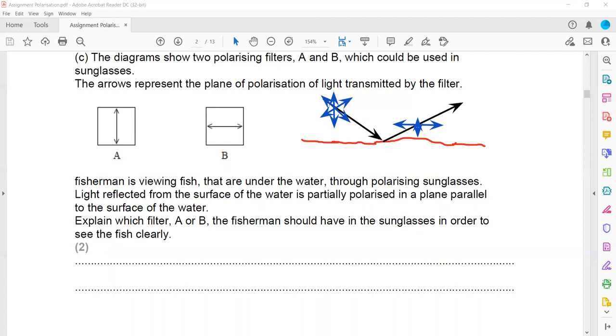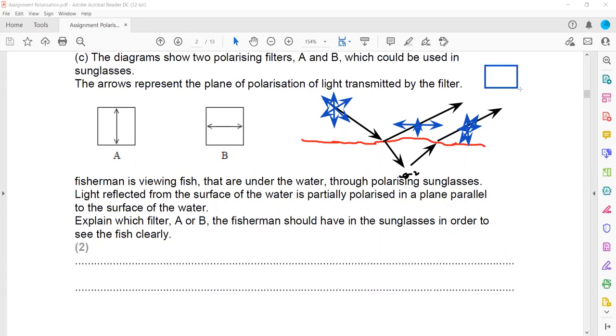Then when the light travels, because it will refract, say this is a shoal of fish. So when it bounces back, it will also have components. So these are the components which are there. What we want is to reduce the reflection. We don't want to see the reflection from the surface. We want to reduce the reflection.